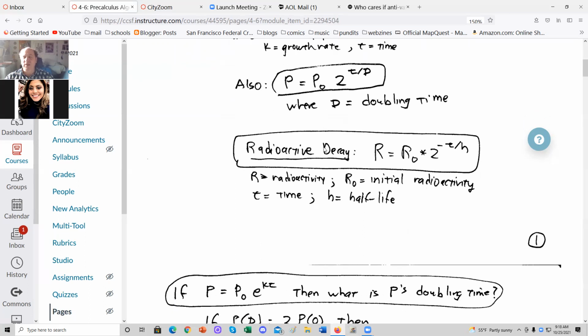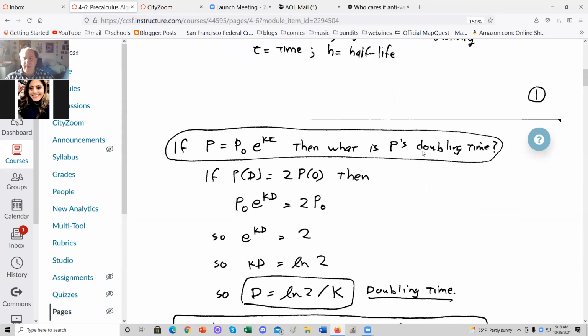Here we have radioactive decay. R, the radioactivity, equals R naught, the initial radioactivity, times 2 to the negative t over h. T is the time, and h is the half-life, the time it takes for half of the radioactive material to decay. When t increases by h, minus t over h increases by 1, 2 to that power decreases by a factor of a half, therefore a half-life.